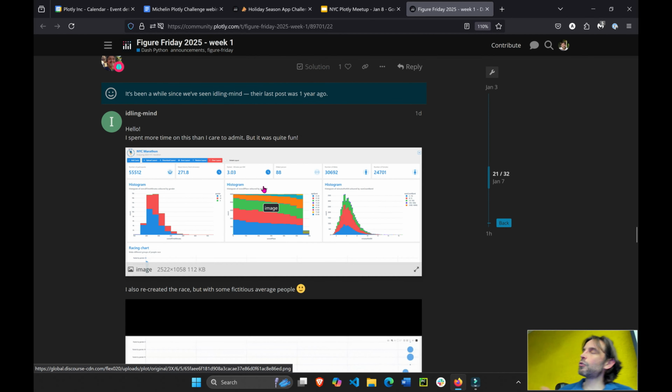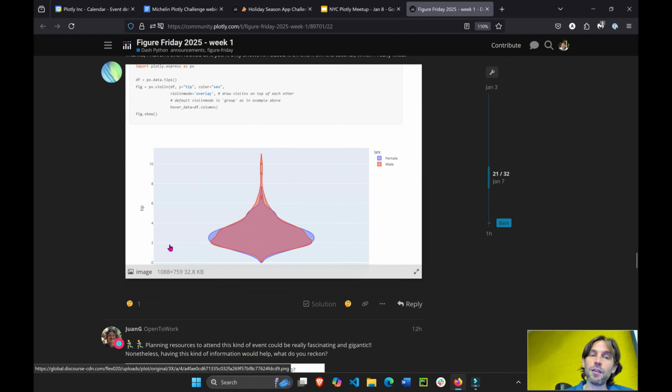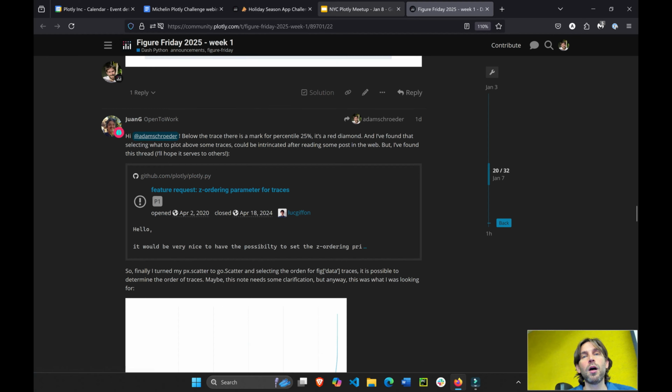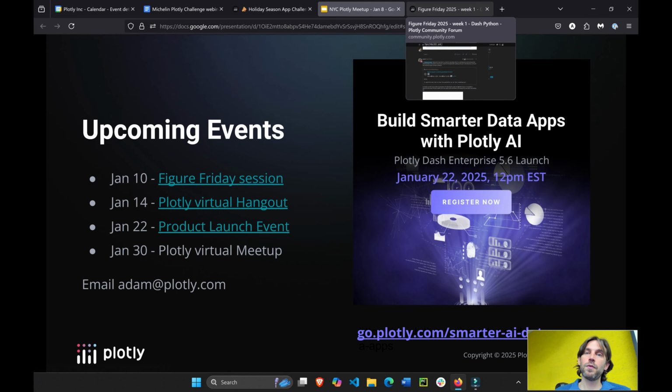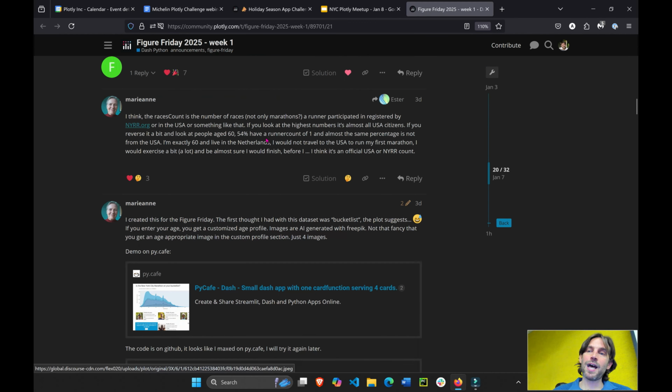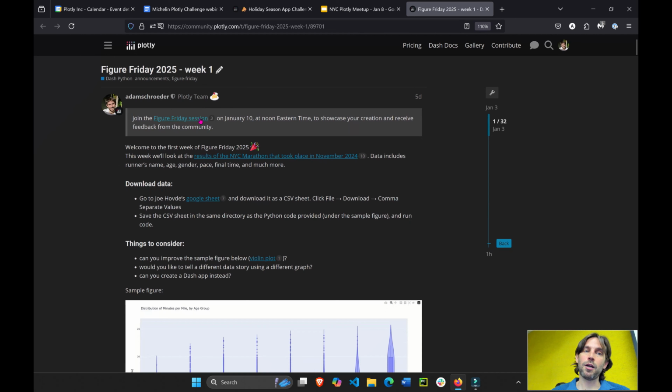Most of these are usually Plotly figures because they only have about 6 days to create them. But it's a great opportunity to practice your Plotly skills, Python skills, and build things together, and then get feedback from the community, because we share feedback with each other in this forum and in the Figure Friday session. That's going to happen every Friday. It's going to happen this Friday at noon. You connect virtually. You'll see the link on the top of each Figure Friday right here. This is the link to join us.